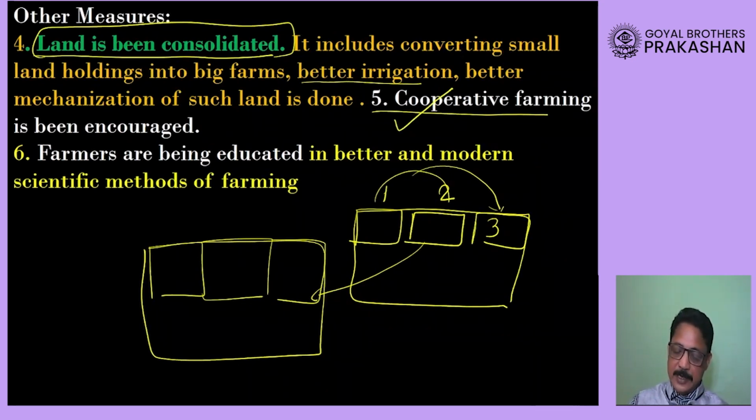Okay, dear students, and the very important point here is farmers are now being educated in a better way with modern scientific knowledge, and when all these steps are taken, the problems of our Indian agriculture are definitely going to be eliminated, and the overall production will increase in a better way for us.